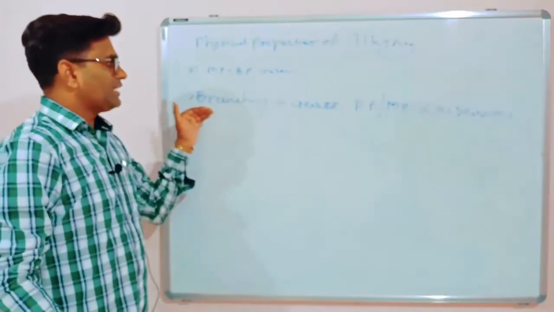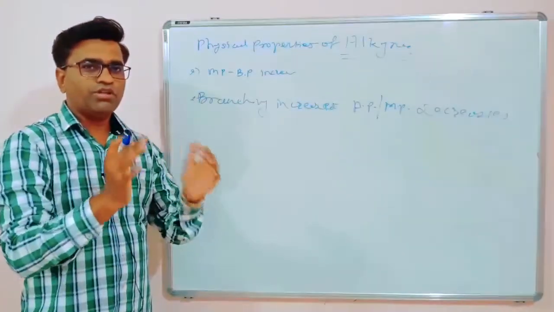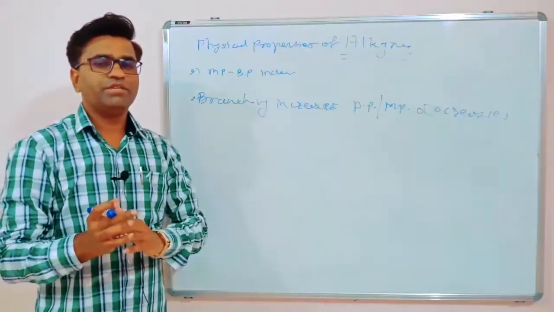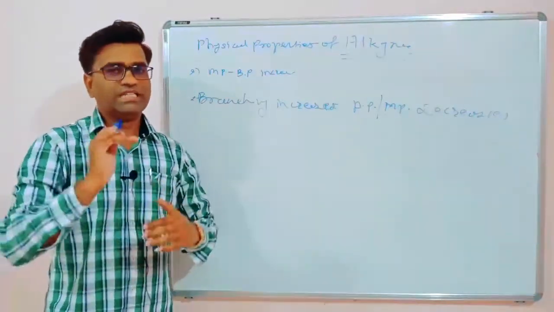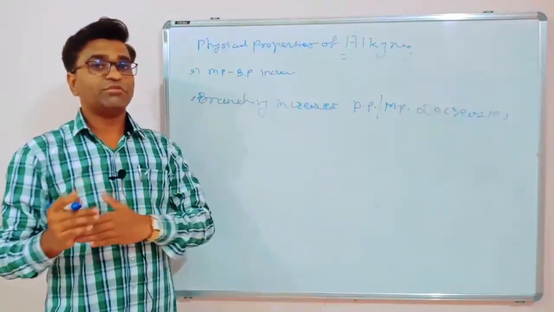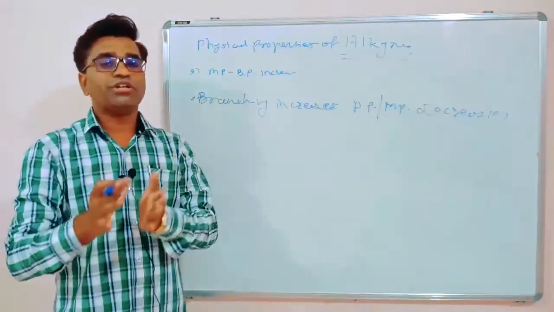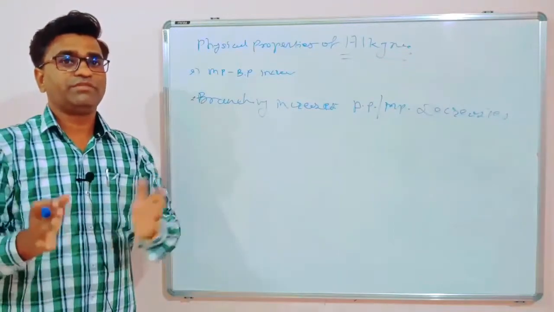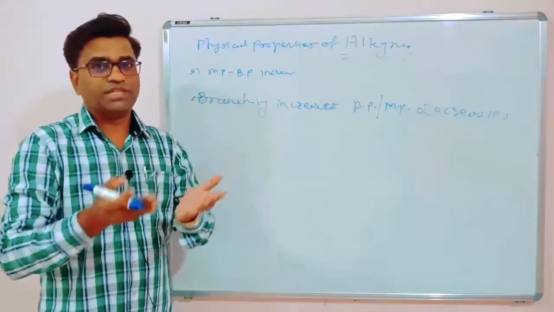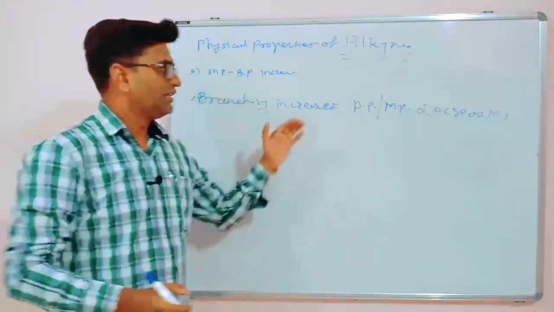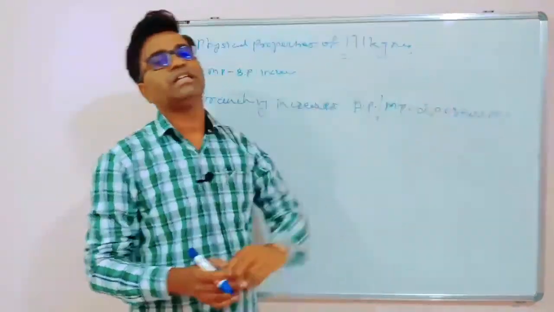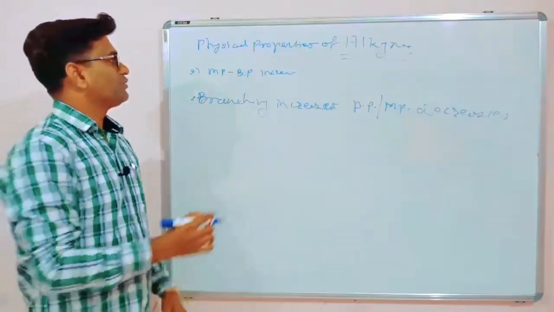Why? Because as the branching increases, the molecule gets a spherical shape, and because of the spherical shape, the surface area of the molecule decreases. As the surface area decreases, the van der Waals forces of attraction between the two molecules get decreased. So if attractive forces decrease, then boiling point and melting point decrease. Same thing happens over here.